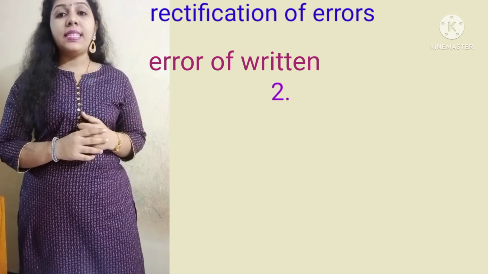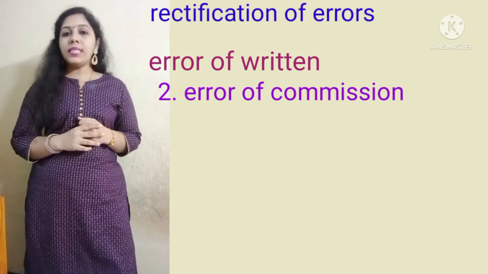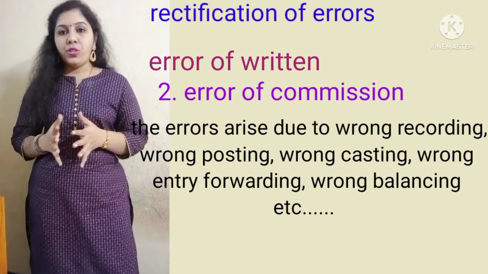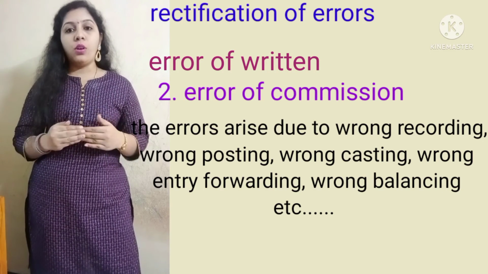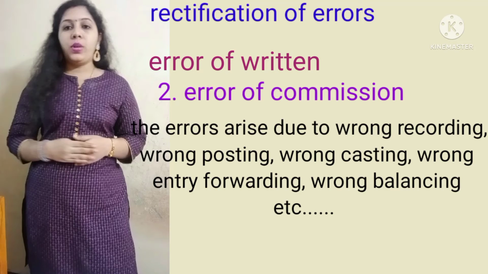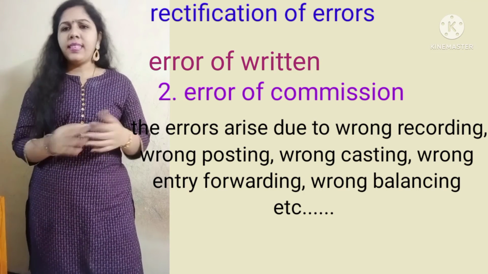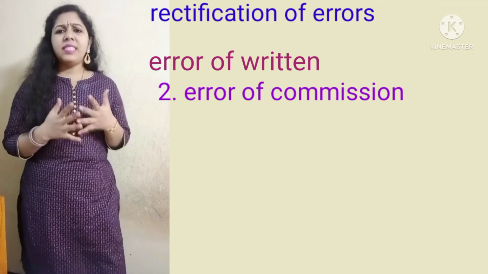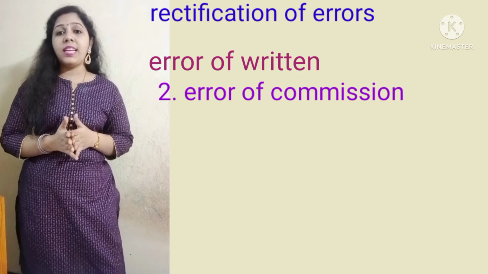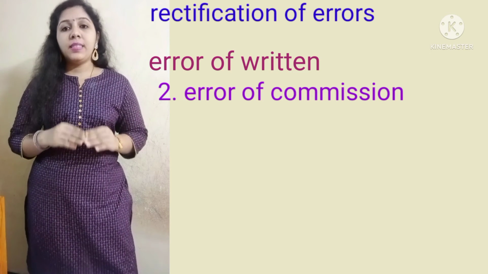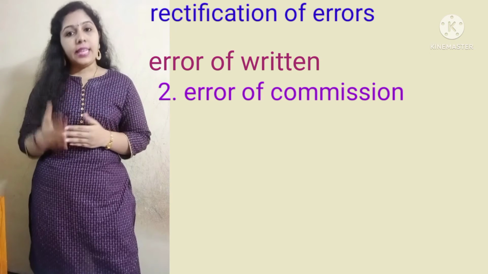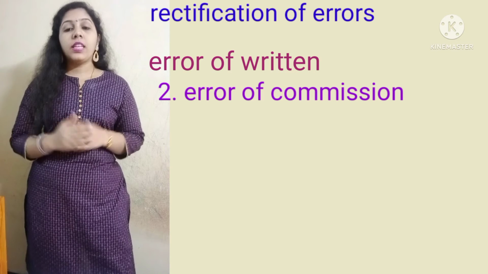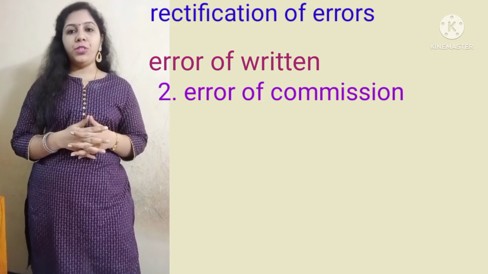And next one is error of commission. What is the meaning of error of commission? The errors arise due to wrong posting, wrong entries, wrong casting, wrong entry forwarding, wrong recording, etc. These types of errors are errors of commission. We can simply say that error of commission means the error done by the accountant in a confused state. The confused entries are called error of commission.